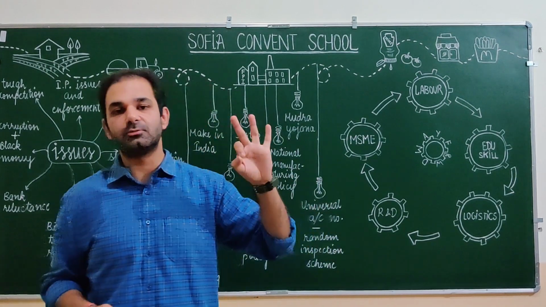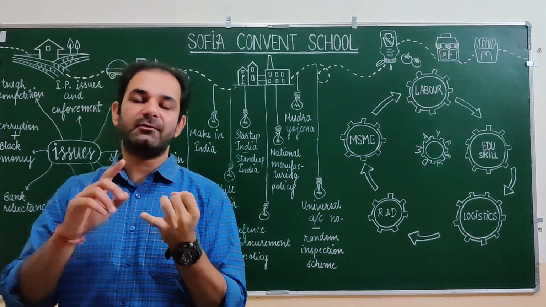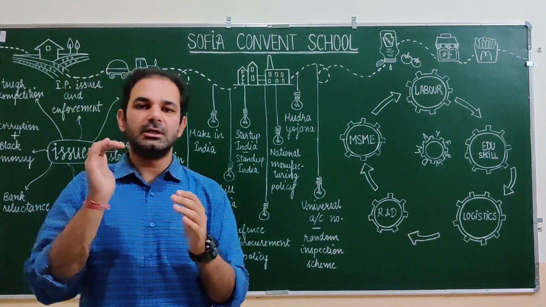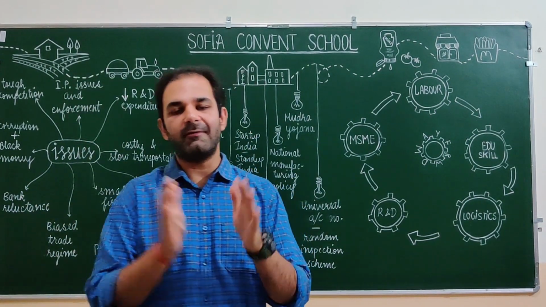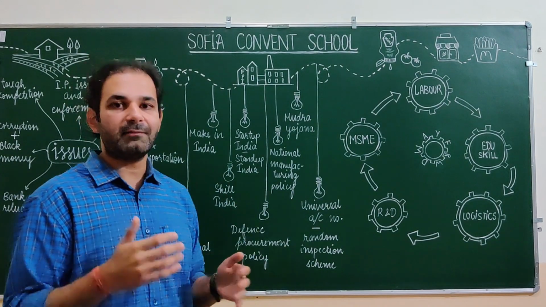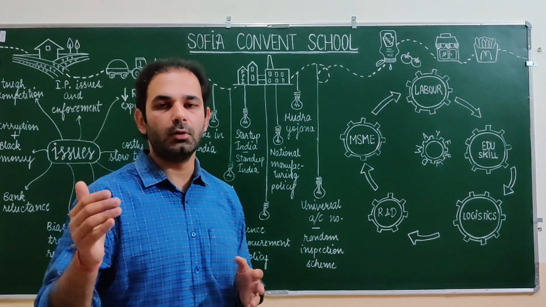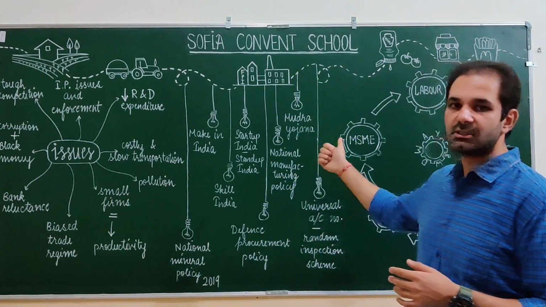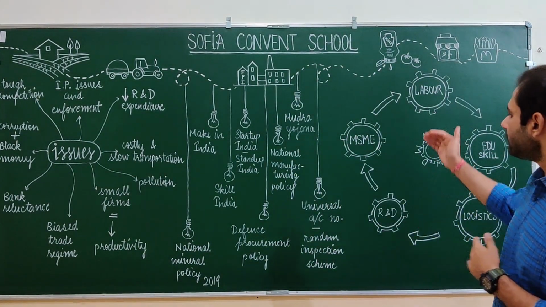We have 3 levels in this Mudra Yojana. We have Shishu, we have Kishore, and we have Yuva. Now Shishu is basically a small loan. Kishore is again a medium loan, having a medium term, and Yuva is a loan going to more than 5 or 7 lakhs. You can search more about it on Google.